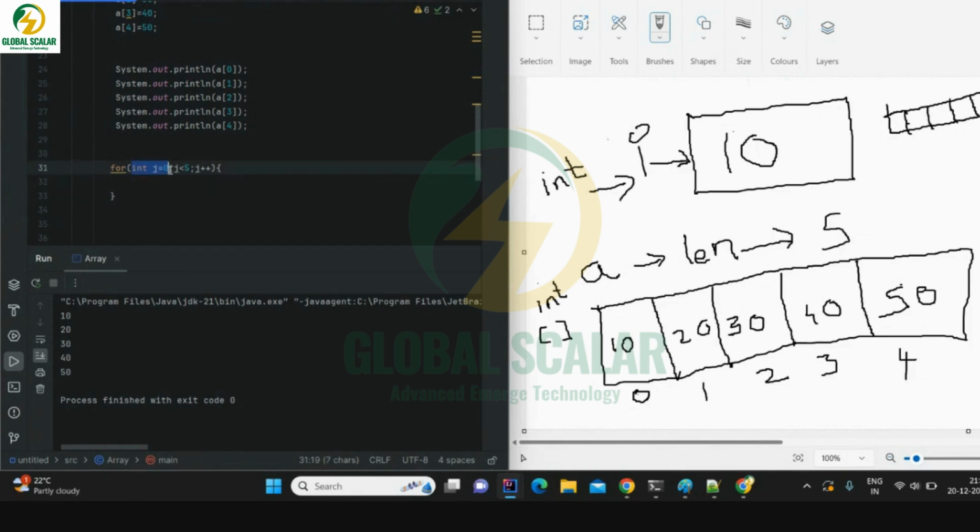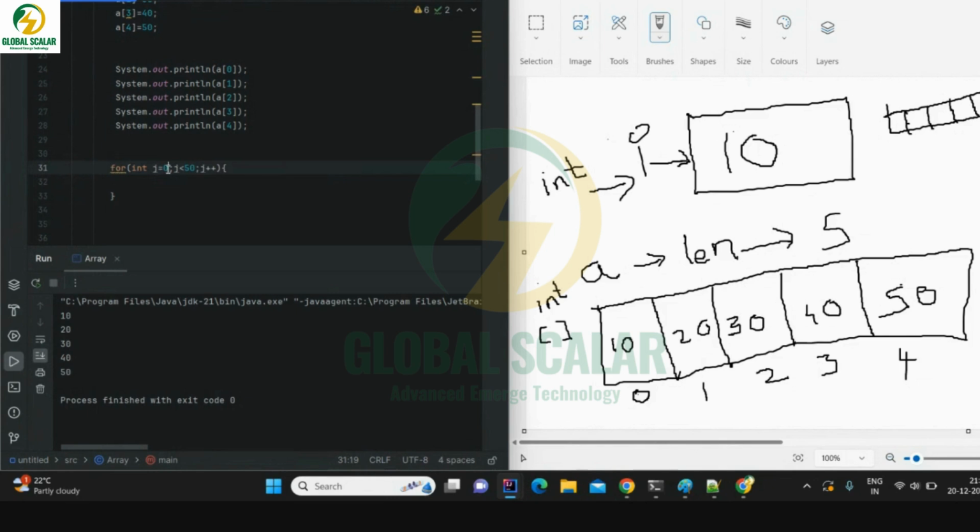The first segment will hold the start condition. Looping means you are doing some activity again and again. Suppose I ask you to print numbers from 0 to 100, you will use for loop starting from 0 up to 100, incrementing by one number. This is the syntax for that. I'm starting from 0, ending at 4, because 4 will be less than 5. If you want to print up to 5, 0 to 5, you have to use less than or equals to.